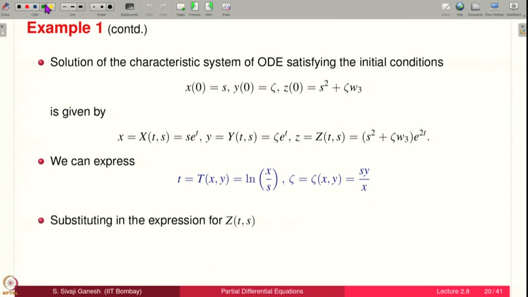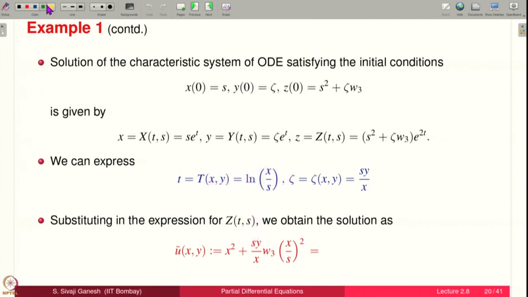Substituting in the expression for z of T s, we obtain the solution as u tilde of xy equal to x square, that is s square into e power 2t is x square, plus sy by x, that is the zeta here, into W3 into e to the power 2t, which is x by s whole square, it comes from here.